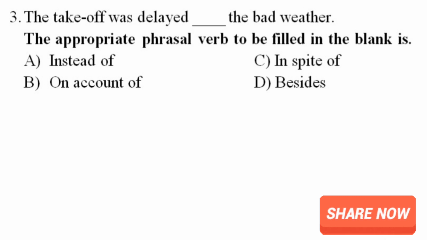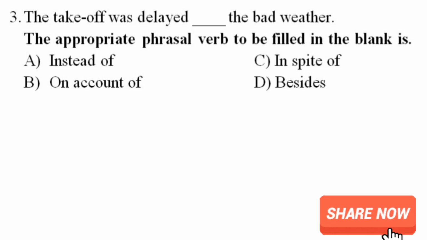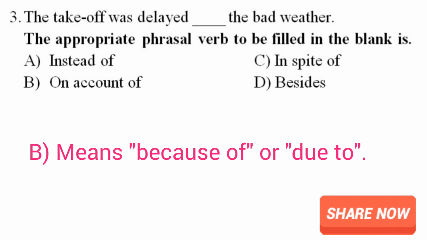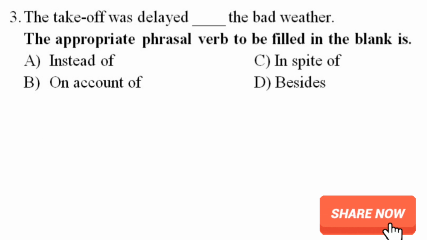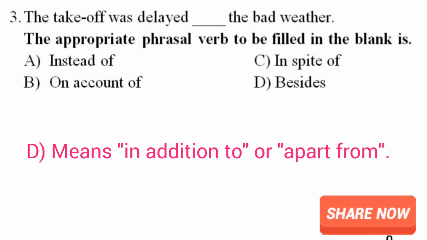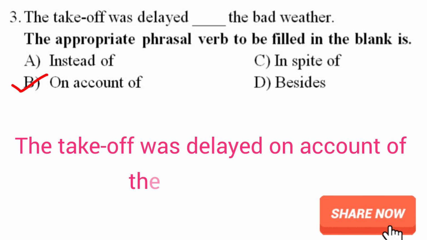Option A, instead of, means to indicate substitution or replacement. Option B, on account of, this phrase means because of or due to. Option C, in spite of, means despite or regardless of. Whereas option D, besides, means in addition to or apart from. In this context, the correct option is on account of, because the sentence implies that the takeoff was delayed due to bad weather. So the correct sentence will be, the takeoff was delayed on account of the bad weather.